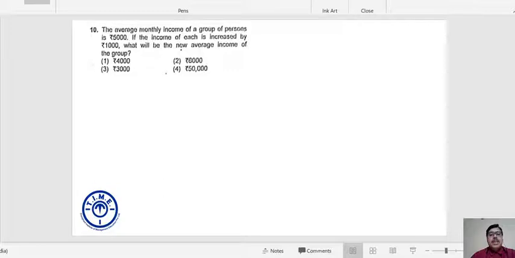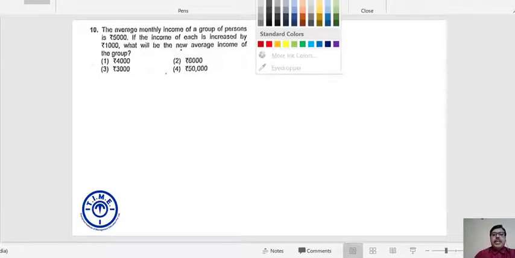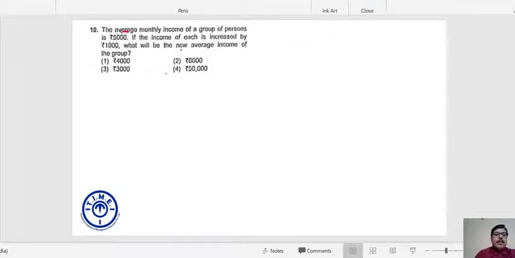The average monthly income of a group of persons is 5,000. If the income of each is increased by 1,000, what will be the new average income of the group?